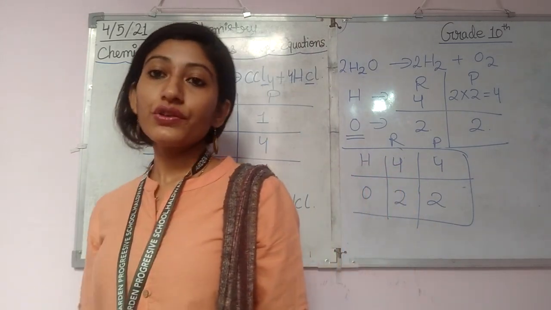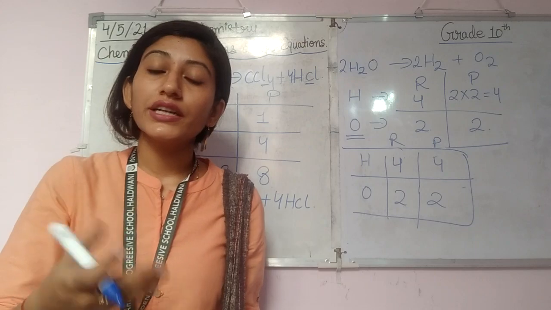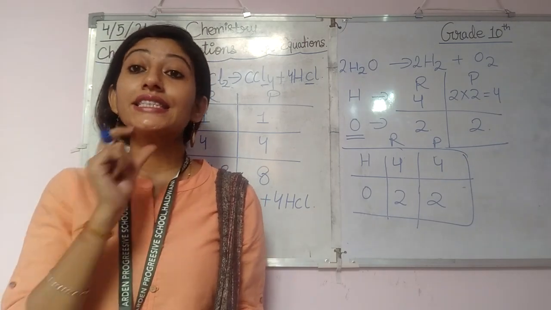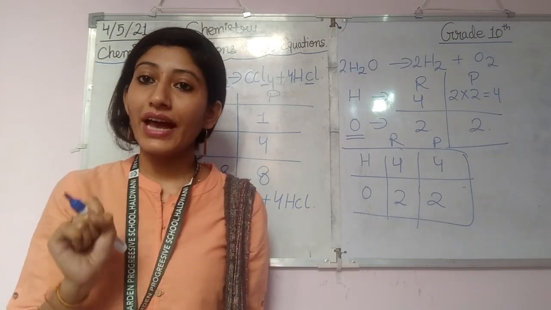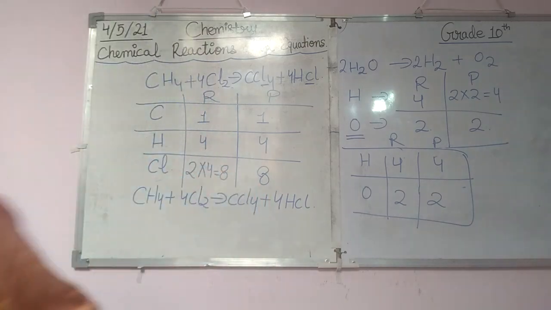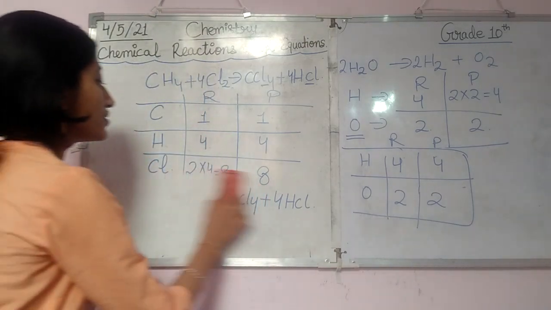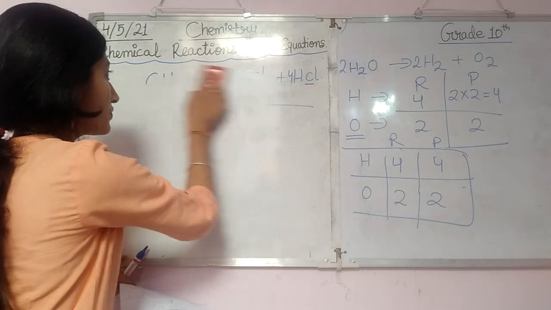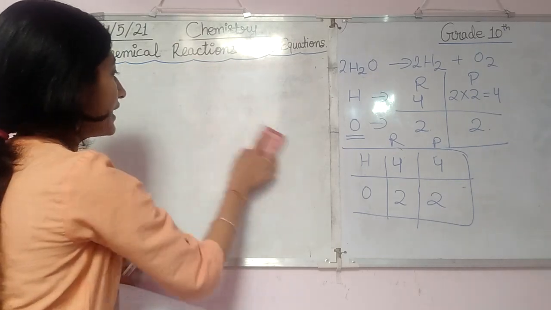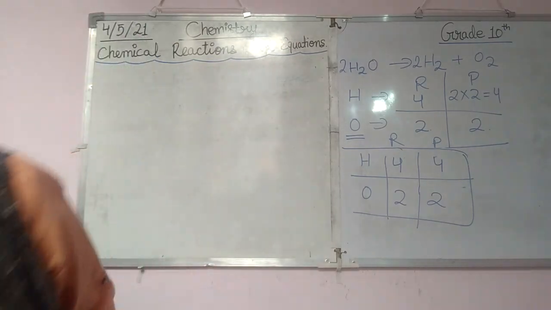Okay. So now students, we are moving further to another topic, and it is types of chemical reactions.